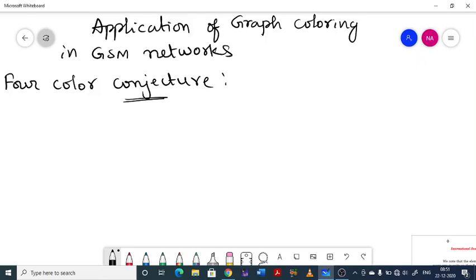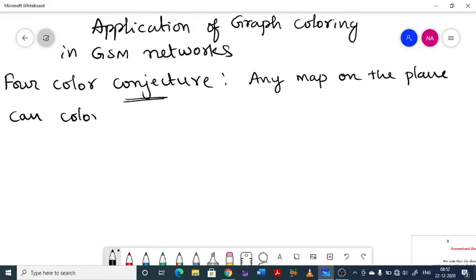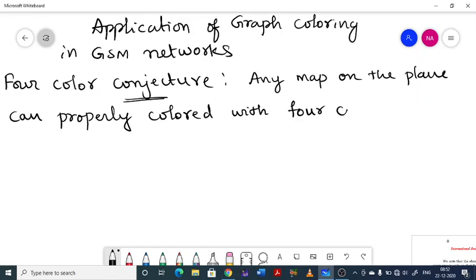So there is one famous conjecture in graph coloring, that is called four color conjecture. This says that any map on the plane can be properly colored with four colors, or you can say at least four colors.